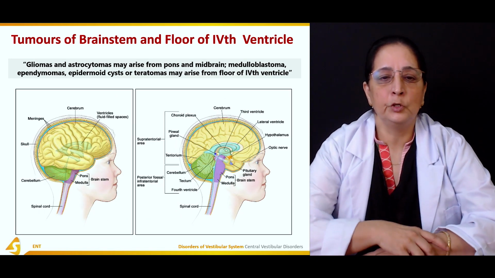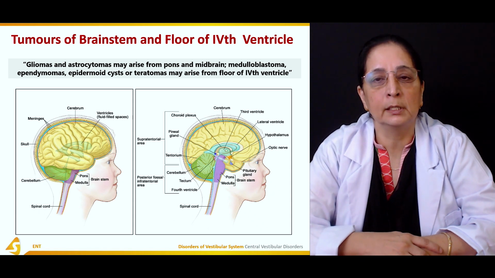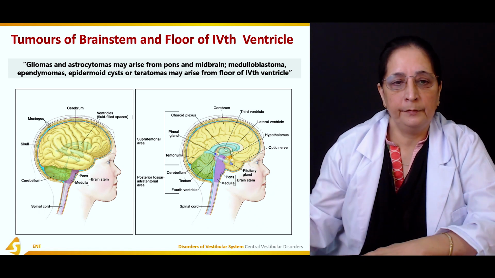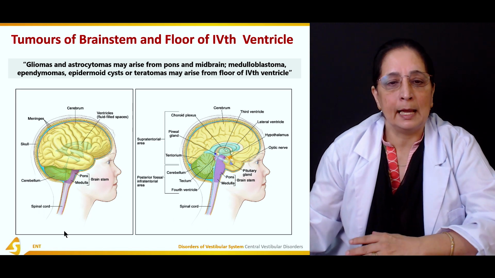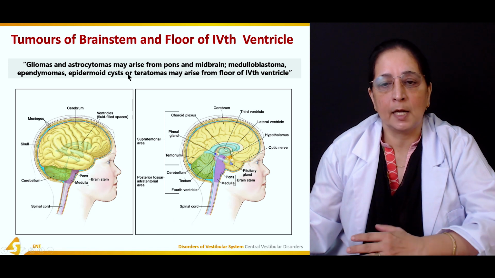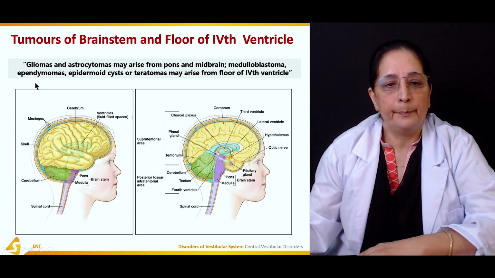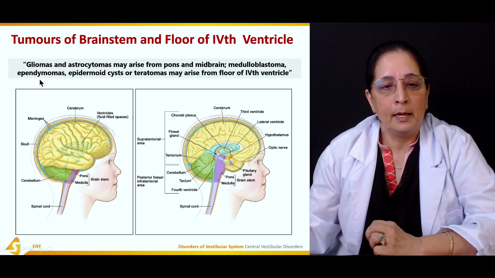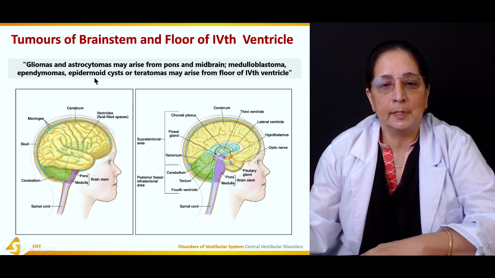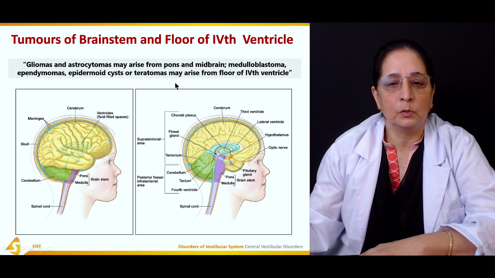Then there are tumors of the brainstem and floor of the fourth ventricle. Tumors like gliomas and astrocytomas arise from the pons and midbrain, then we have medulloblastoma, ependymomas, epidermal cyst or teratomas, which may arise from the fourth ventricle.